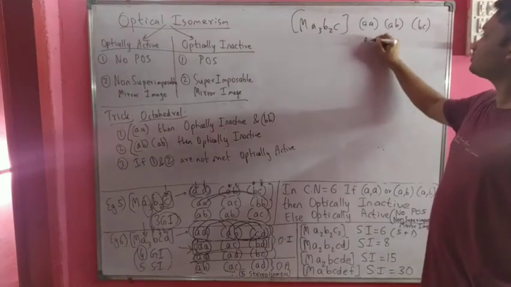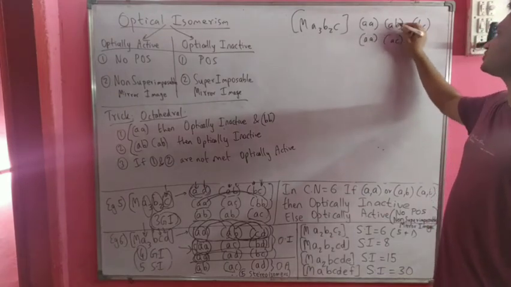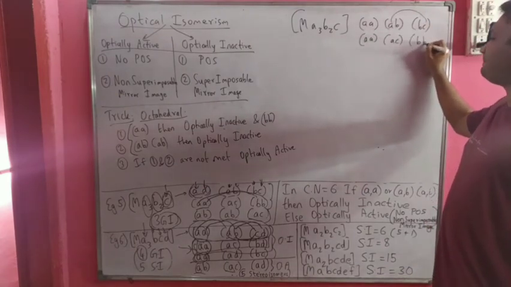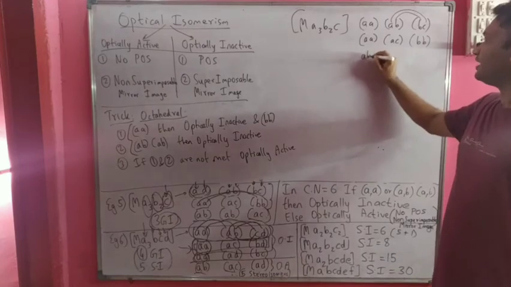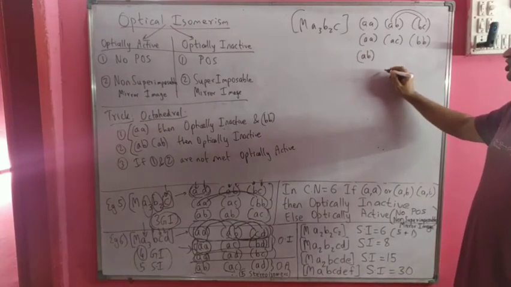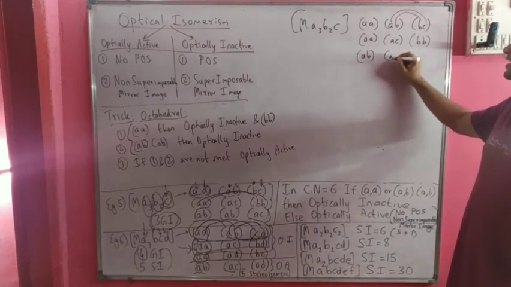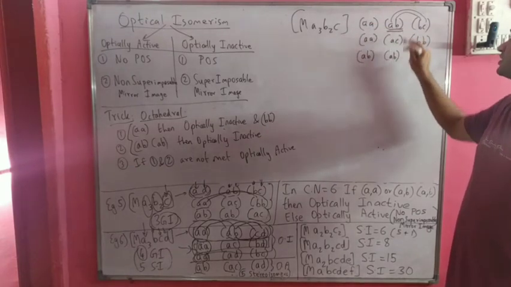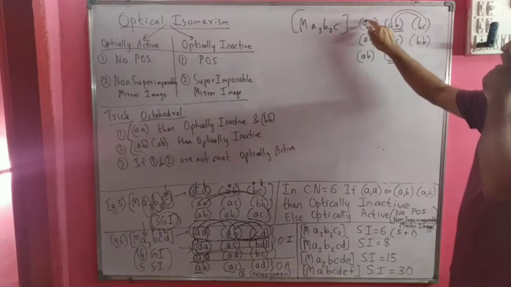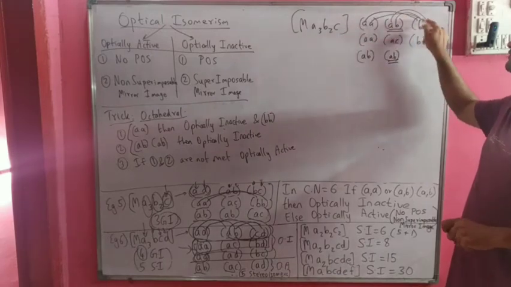Another combination which is possible is AA remains as it is, we take AC and BB. This is another possibility. The third possibility is we take AB and AB itself, keeping this AB as it is, and combining this A with this B and this A with this C.